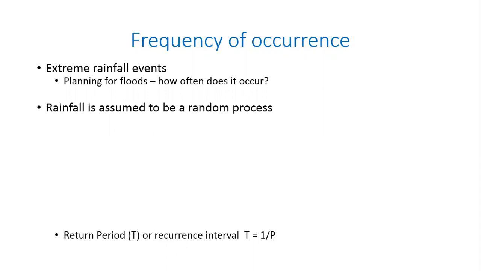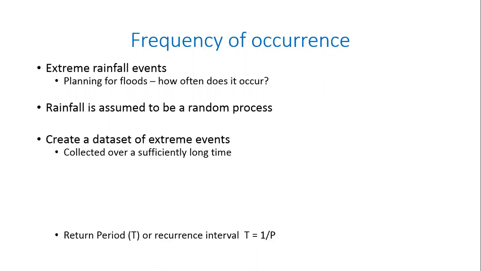So if you assume that as a random hydrologic process, then you are able to use a data set of all the events that have taken place over time and create what is called a time series, which you typically collect over a sufficiently long time. So if I have the last 100 years of data, then I can come up with a very good estimate of what is the average rainfall that is received in this particular location.